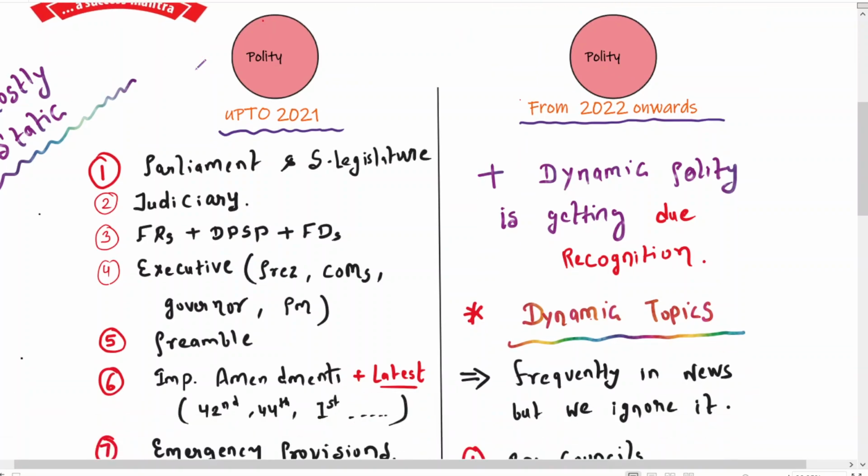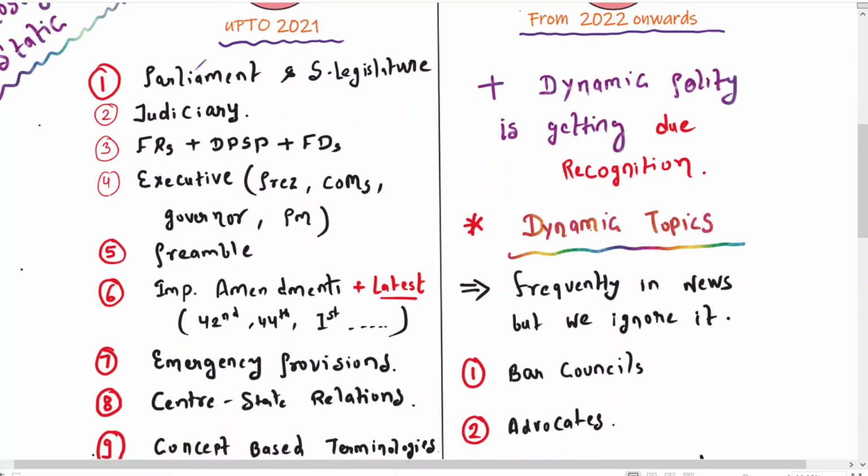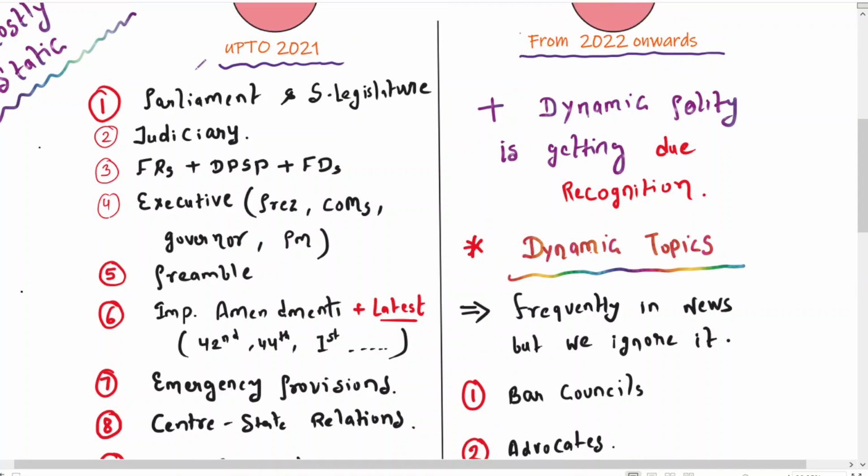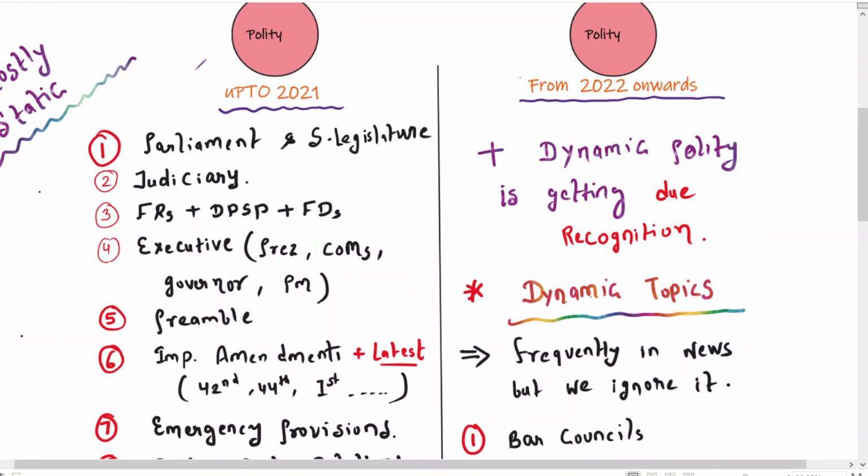And this will reduce your burden and mental pressure by up to 50 to 60 percent as well, because at the last moment you have lots of revision to be done, whether it is polity or economy or anything. But from this strategy your burden will be halved, and you will feel confident in clearing the prelims as well. So now let's start.